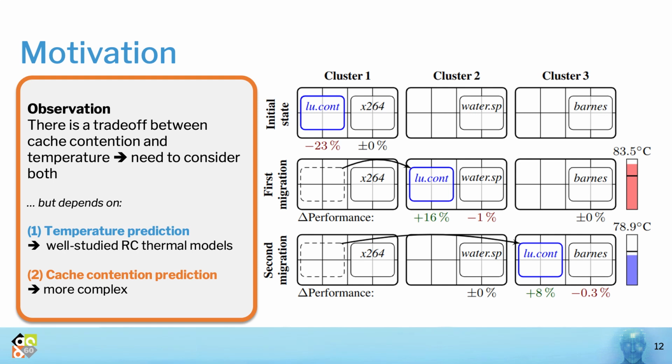However, selecting the best migration option depends on the knowledge of the performance and the temperature numbers, as we have seen in this example. At runtime, before performing the migration, these numbers are unknown and should therefore be predicted. While temperature prediction is well studied in the literature with the well-known RC thermal models, predicting the impact of cache contention is much more complex, as we will see in the next couple of slides.